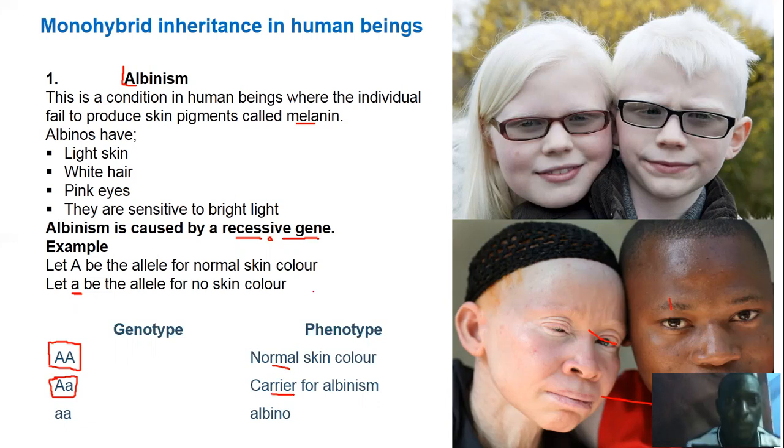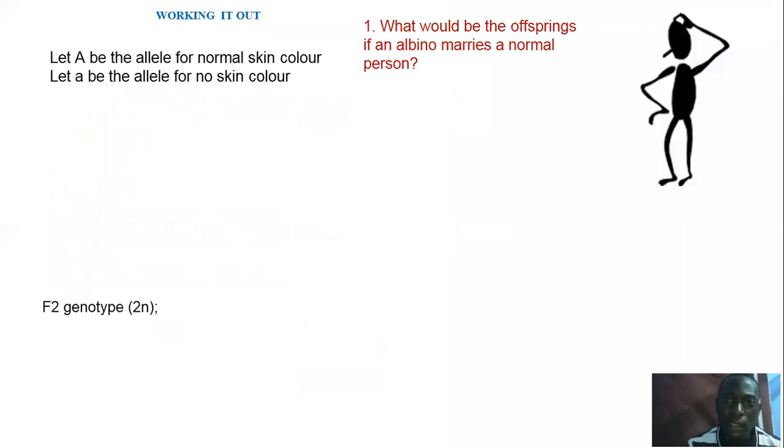And by the way, any of us can be a carrier for albinism, but you don't know unless you meet someone who is a carrier, and that's when you can produce an albino. When you have small a, it means that you're going to be an albino. So for you, you are homozygous. That's what your genes are.